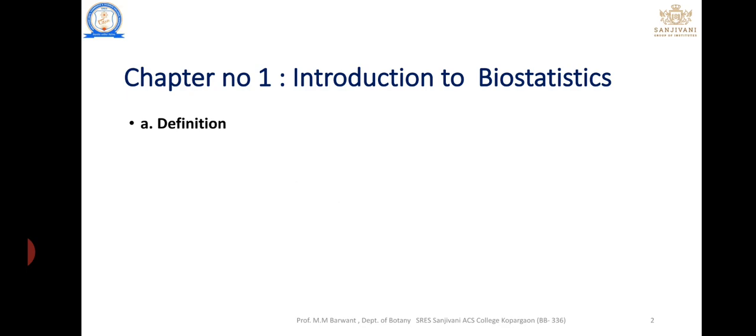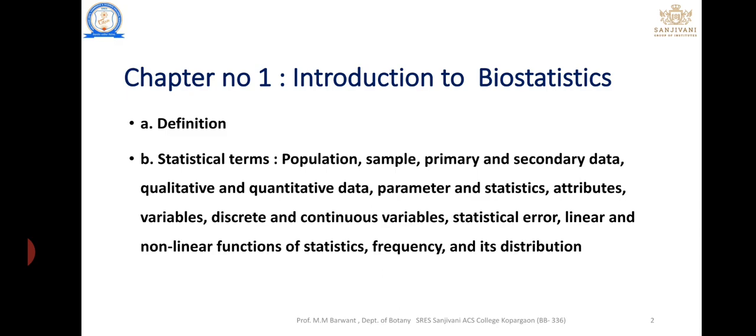In this chapter we have to see the definition of biostatistics, then some statistical terms such as population, sample, primary data, secondary data, qualitative data, quantitative data, parameter, statistics, attribute, variable, discrete variable, discontinuous variable, statistical error, linear and non-linear function, frequency, and distribution. We will see those concepts in this first chapter. And the last point is the scope, application, and importance or uses of biostatistics.